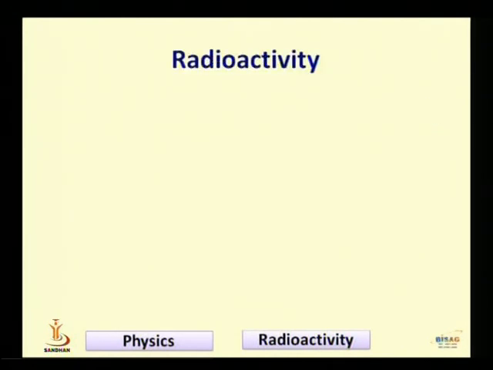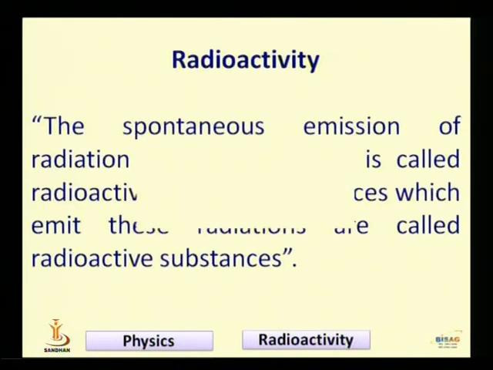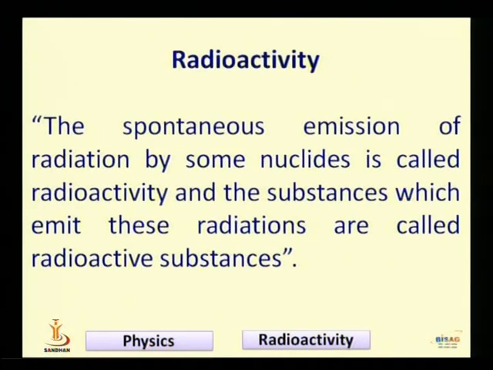Now what is radioactivity? The definition of radioactivity is as here. The spontaneous emission of radiation by some nuclides is called radioactivity. These elements spontaneously emit this kind of radiation. We do not have to apply any kind of external force or external energy. They spontaneously emit some kind of radiation. Because of this, it is called radioactivity, and the substances are called radioactive substances.